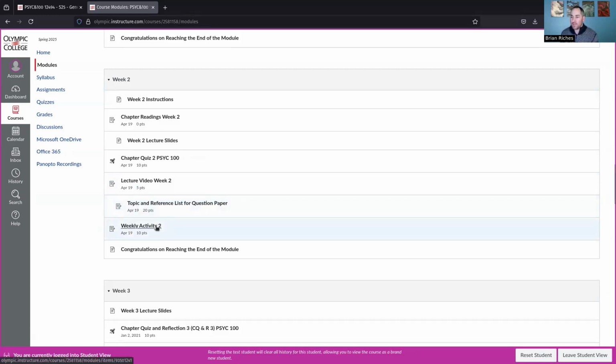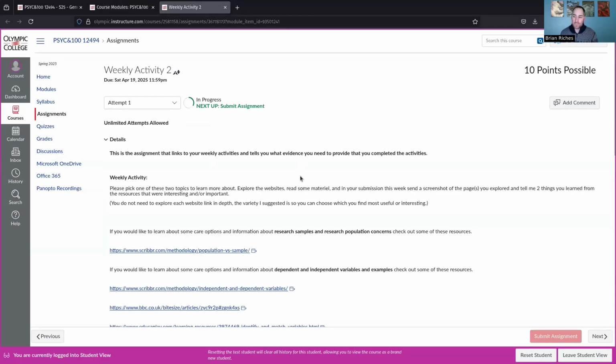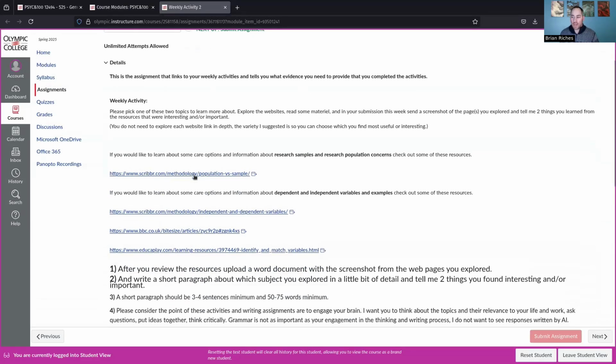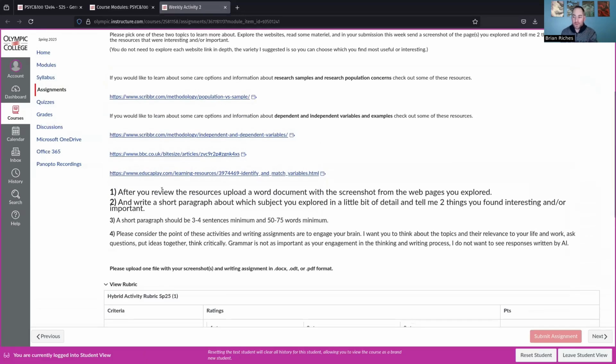A better example of a weekly activity is week 2's weekly activity. Here it gives you instructions: check out this topic or this topic, look into these websites, do a little bit of reading, take a screenshot of which one you explored, and then follow the instructions to give me a short paragraph about what you learned. Week 2 is about research methods in psychology. So which of these topics did you look at? Research samples? Independent and dependent variables? And what did you learn?